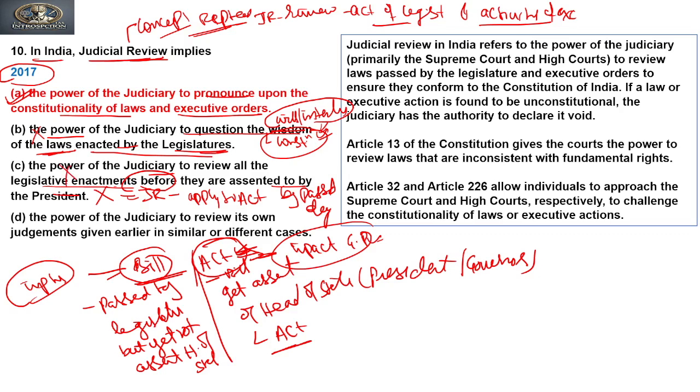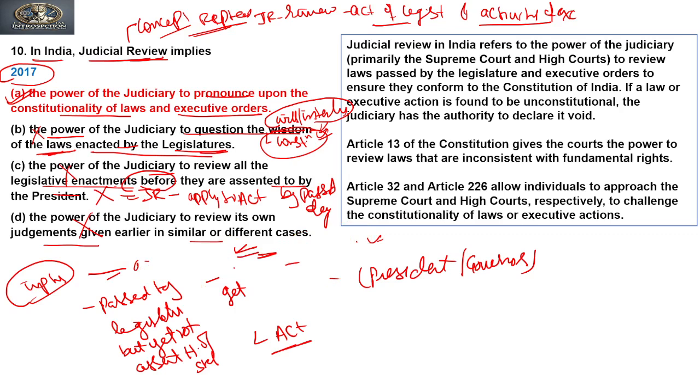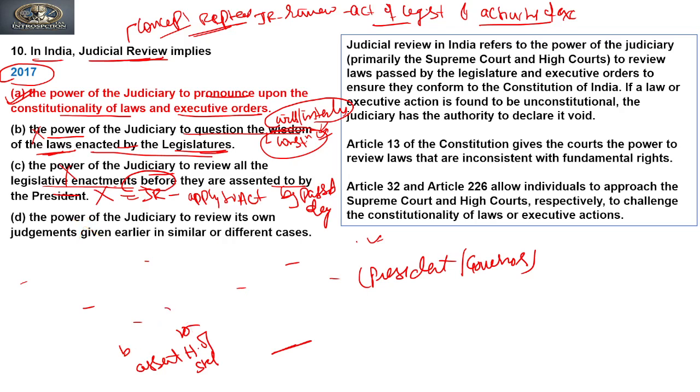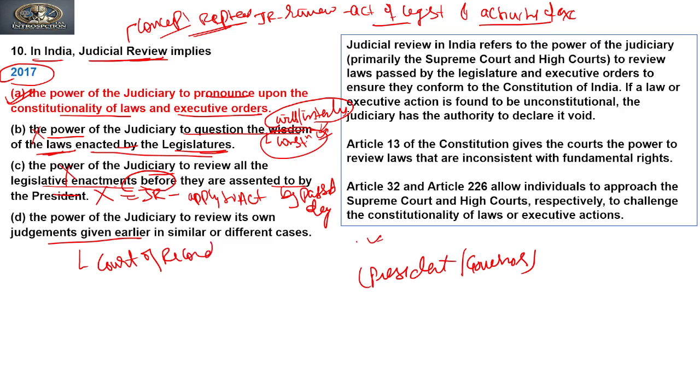Now if we see the last option, the power of judiciary to review its own judgment given earlier in a similar or different case. No, this is also not under the power of judicial review. This power of the judiciary lies under the court of record. Court of record is one of the powers of the Supreme Court and the judiciary. It is available to both the Supreme Court and the High Court.